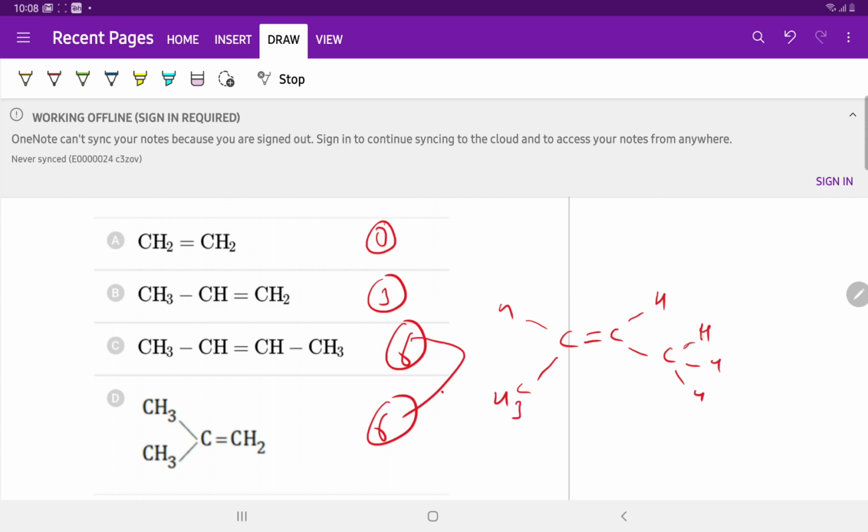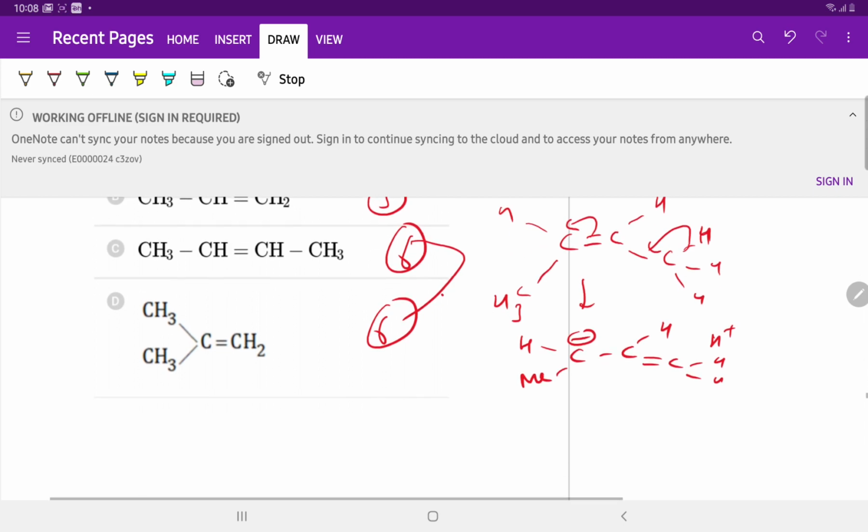This is option C. If this bond is moved to this carbon, the hyperconjugation structure has negative carbon, CH plus, H and H, H and Me.